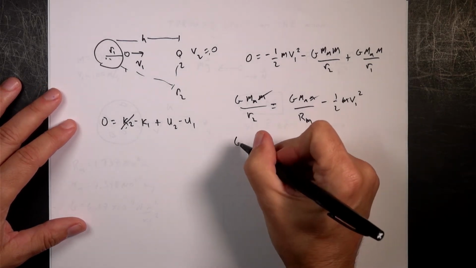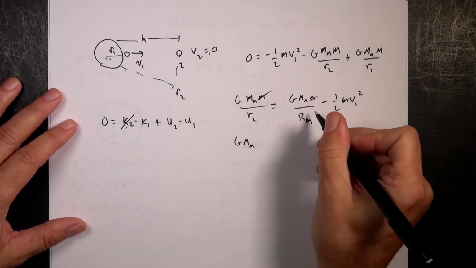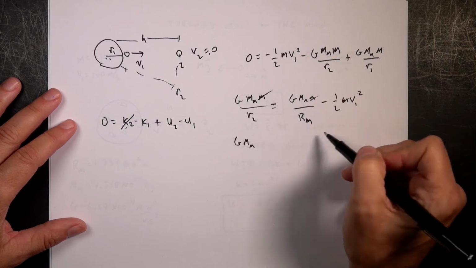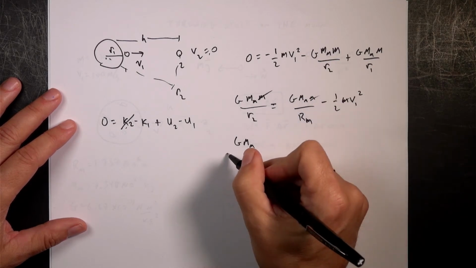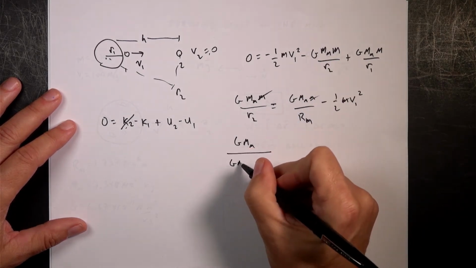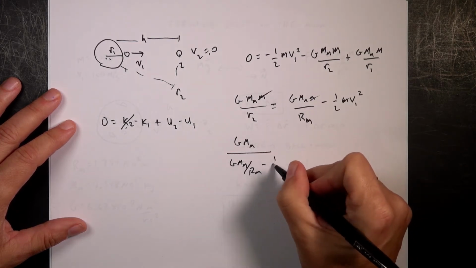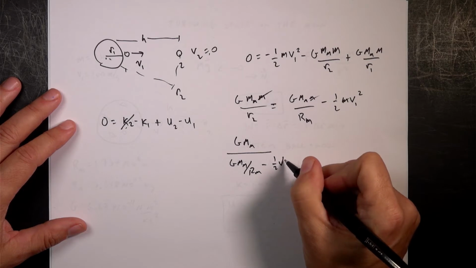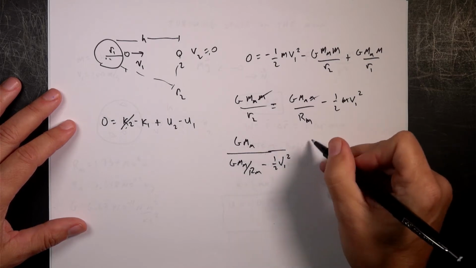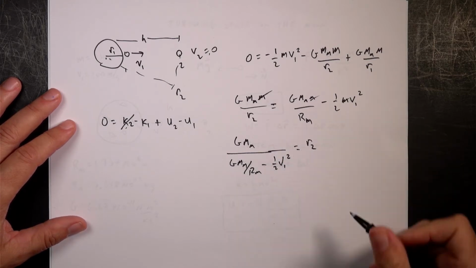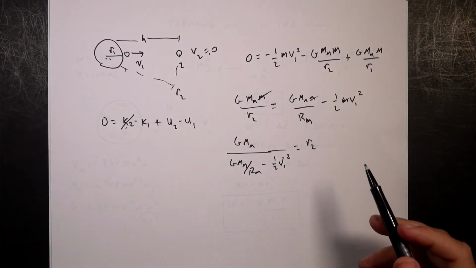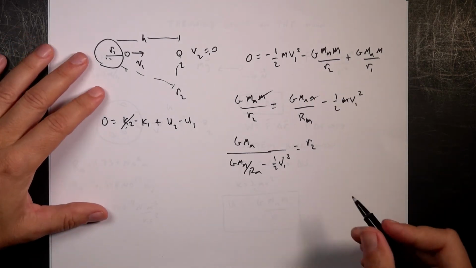So I get g mass of the moon, and then I need to divide by all that, divided by g mass of the moon over rm, minus 1/2 v1 squared, and that's going to be equal to r2, right? Because once I divide by all that. That looks bad, I know. That's fine.